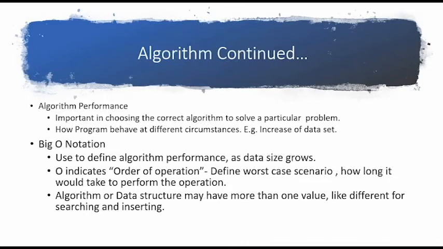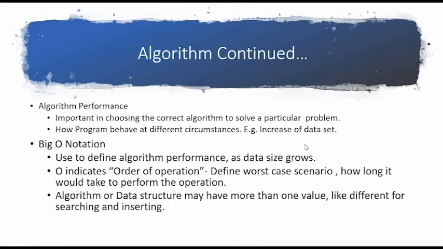There is a notation called big O notation, which is used for calculation of the algorithm performance. It is also called big O. O here is order of operations. It generally defines the worst case scenario, what would be the complexity if it is push to shove. So we generally define it with big O notation.